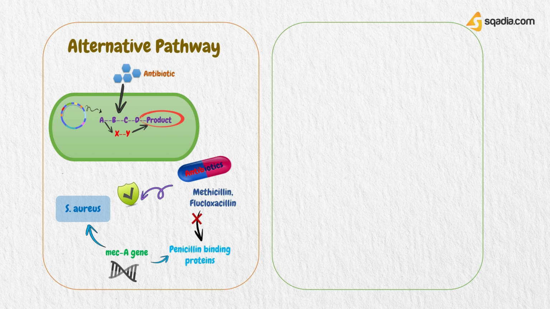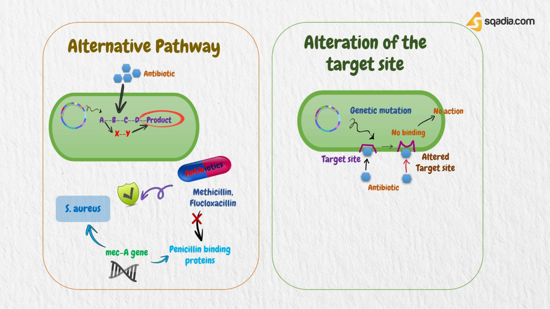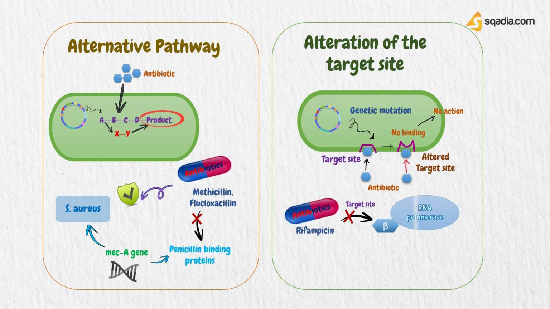Now, the last mechanism for resistance is alteration of the target site. In some bacteria, resistance develops by alteration of the target site of the antibacterial, so its activity on the target site is blocked. For example, rifampicin acts by inhibiting the beta subunit of RNA polymerase in bacteria. The RNA polymerase gene is altered by point mutations, insertions or deletions. The new RNA polymerase is not as easily inhibited by rifampicin and resistance occurs.